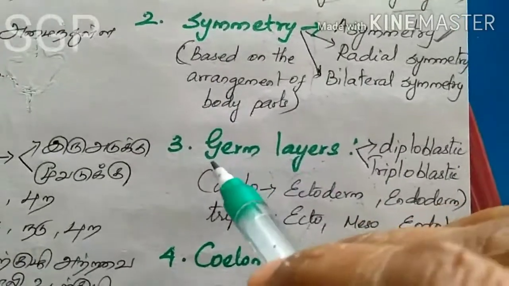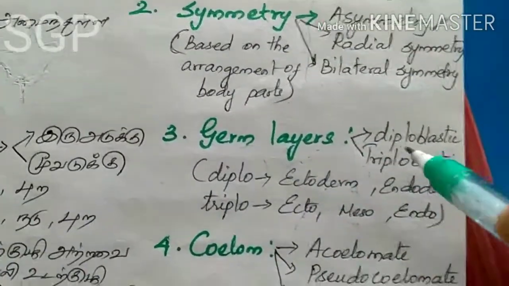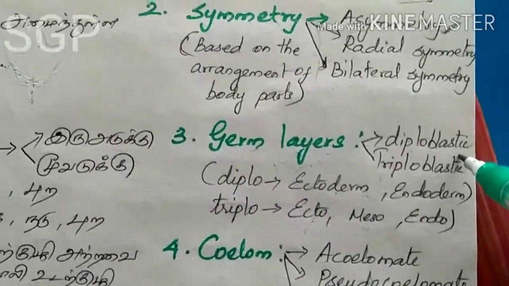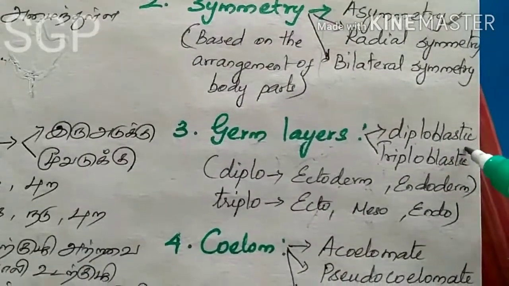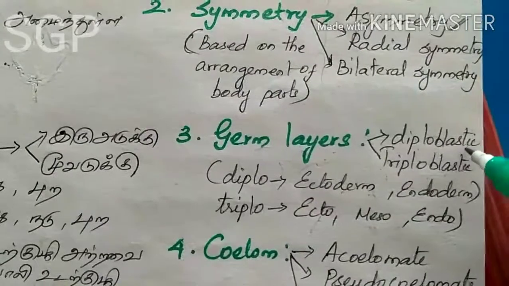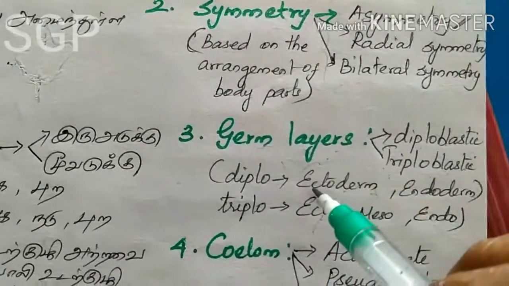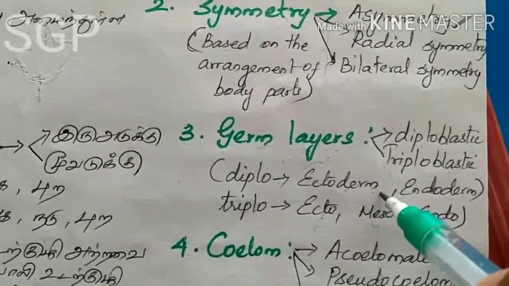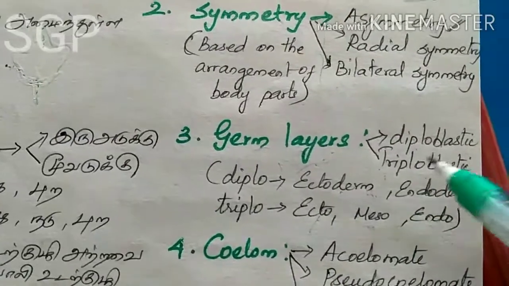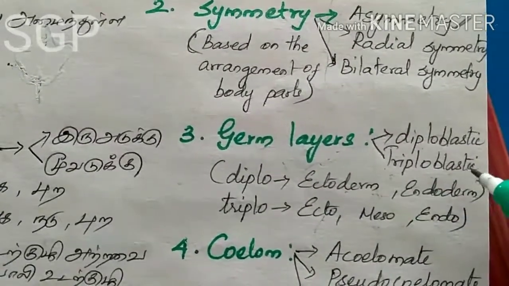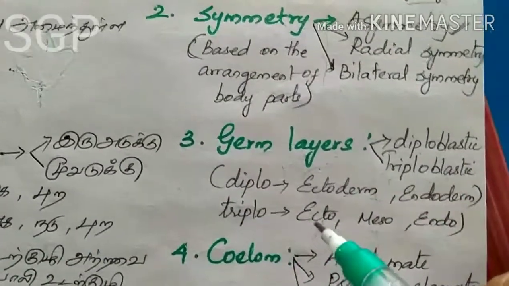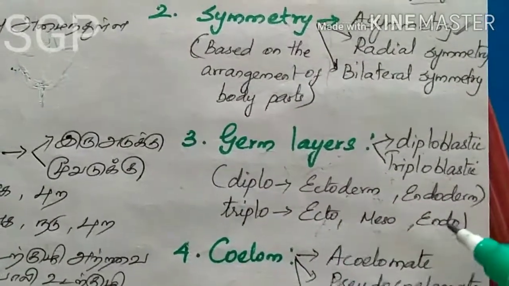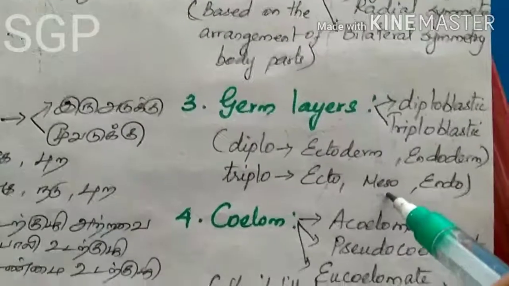So based on germ layers, all organisms are grouped into two: diploblastic organisms, which have only 2 germ layers, ectoderm and endoderm, and triploblastic organisms, which have 3 layers: ectoderm, endoderm and also mesoderm.